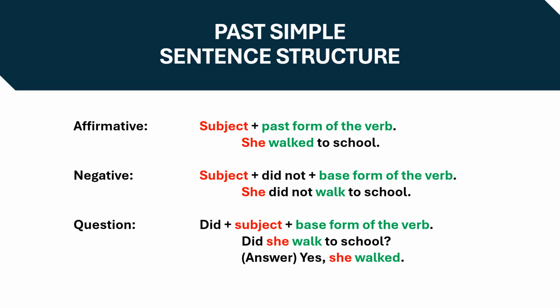The sentence structure for negative sentences. Subject plus did not plus the base form of the verb. An example sentence is, she didn't walk to school.